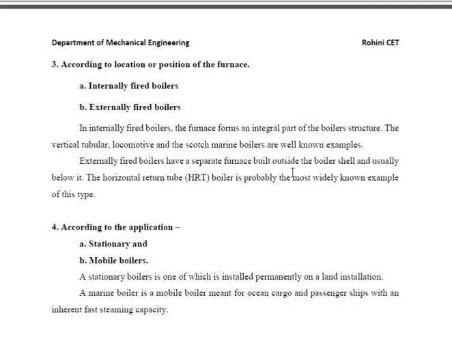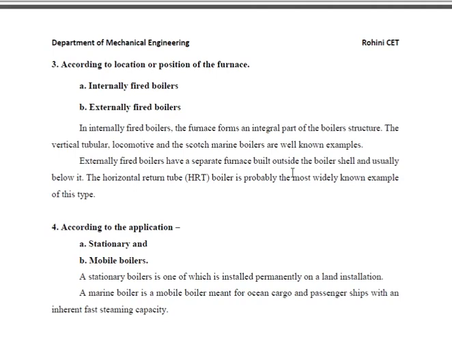And according to the application: stationary and mobile boilers. A stationary boiler is a fixed boiler which is installed permanently. It is also called a land installation boiler. So once it is installed, it cannot be moved or transported somewhere. A mobile boiler is also called a marine boiler.